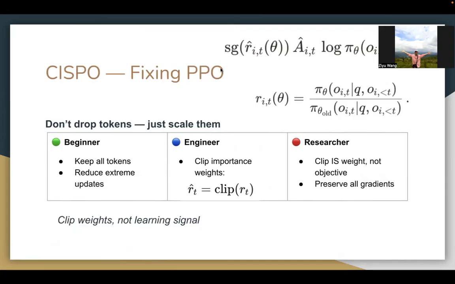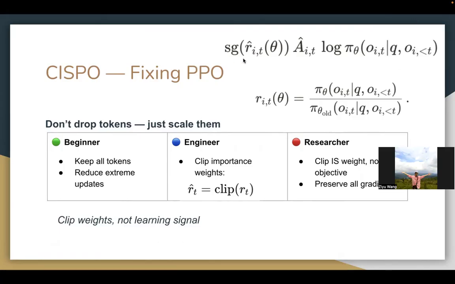So how can we fix this problem? The answer is CISPO. The key idea is that instead of ignoring tokens, we'll shrink their impact. CISPO clips importance weights, preserving all the token updates. For beginners, we'll keep all the tokens and reduce extreme updates. For engineers, for implementation, we'll simply clip the ratio r_t, and r_t(theta) is similar to PPO. Basically, we have the new policy of outputting the next token versus the old policy of outputting the next token. It's just the ratio of two probabilities.